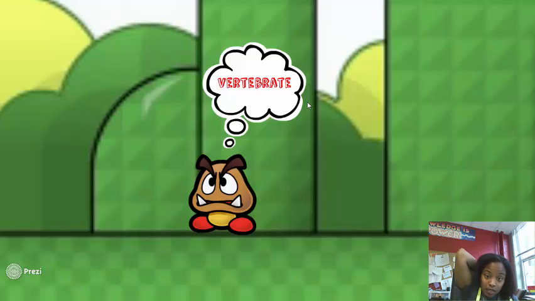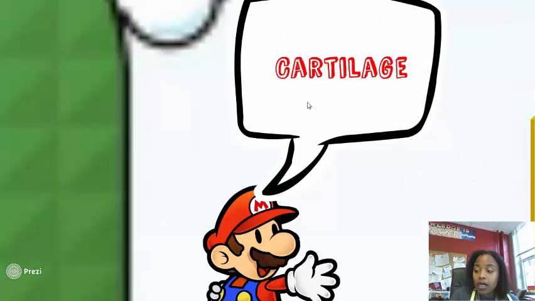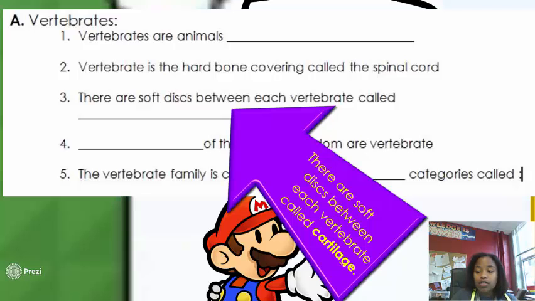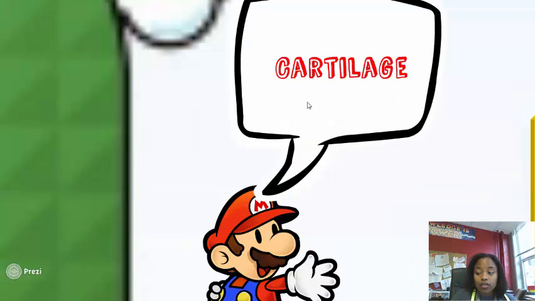All right, so a vertebrate is a hard bone covering the spinal cord. So our backbone covers what is called our spinal cord. And our spinal cord is how our nerves travel throughout our body and tell different parts of our body what to do. All right. So, in between our vertebrae are these soft discs. They're really soft. They are called cartilage. Repeat after me. Cartilage. Great job.